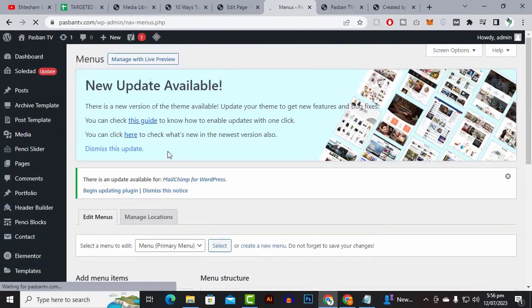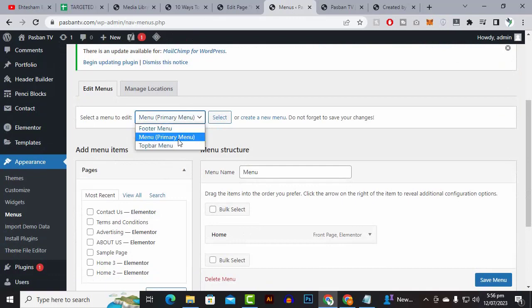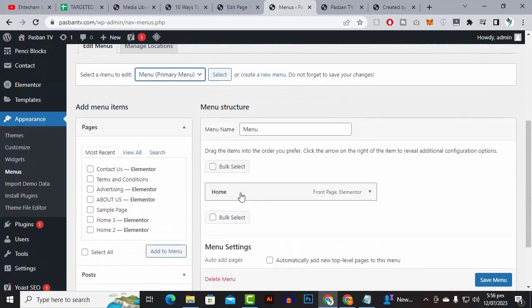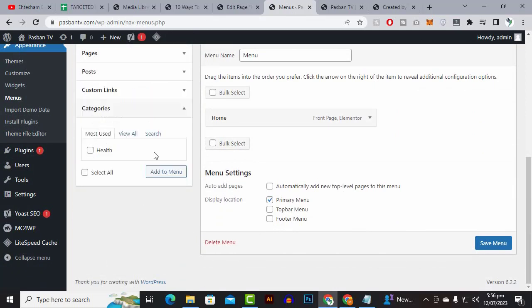Let's go to the main menu, the primary menu. Here you can see we have only the home menu. So now we will add the categories. Here are the categories.